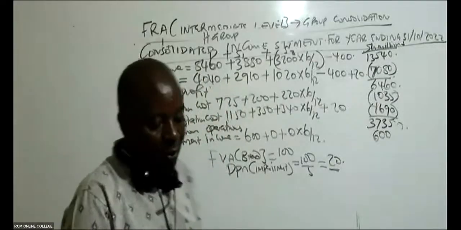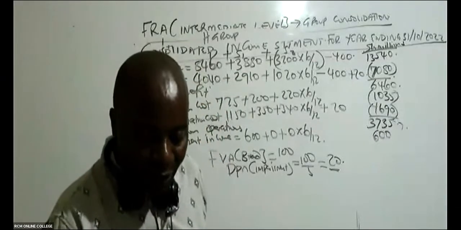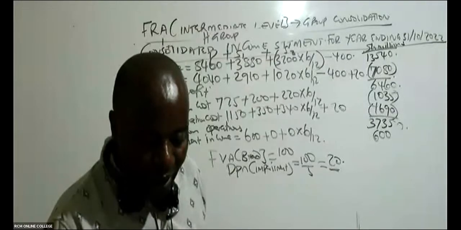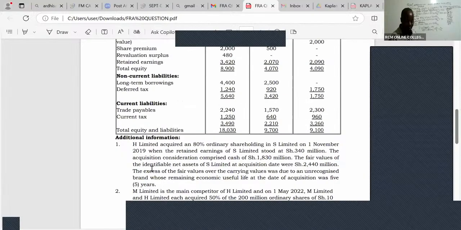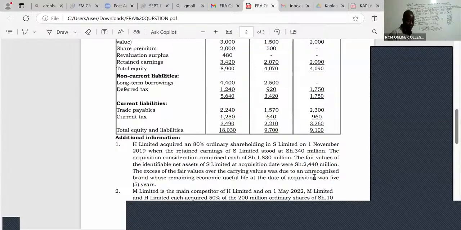For more information, you'll be able to watch that video. But most importantly, you should see that we have this brand. It had 5 years: the excess of the fair value over the carrying values was due to unrecognized brand whose remaining economic useful life at the date of acquisition was 5 years.